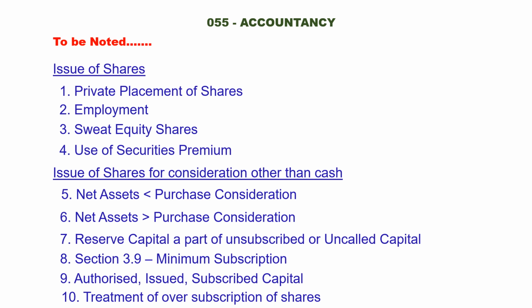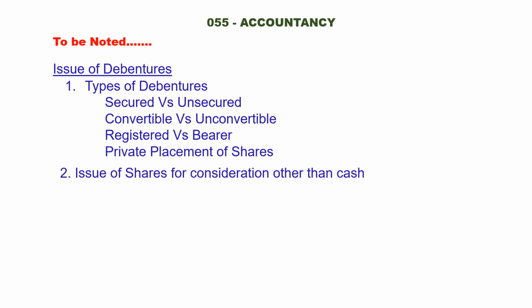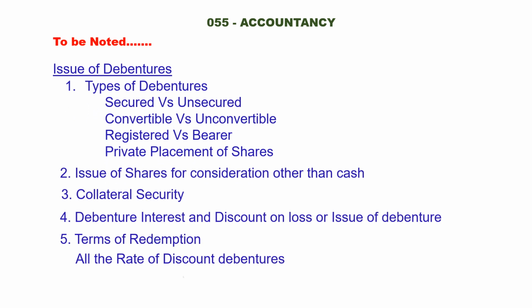These are all the topics to be noted. It's important. Based on these headings, there will be more problems, and also on the issue of debentures. It's a very important topic and also very easy to work out.